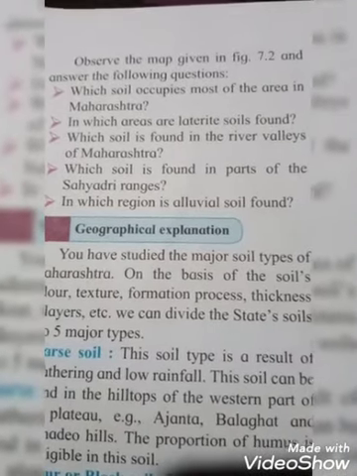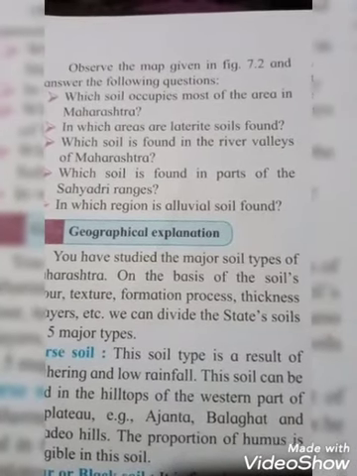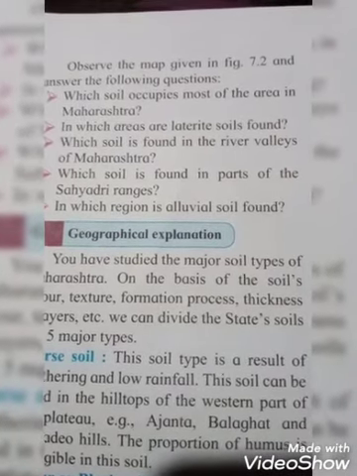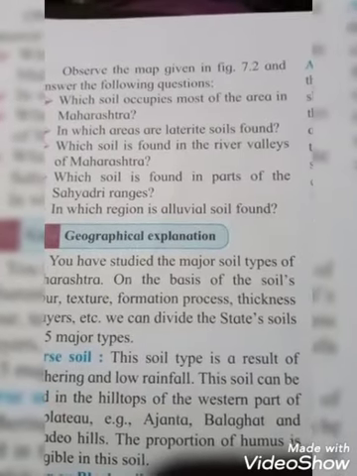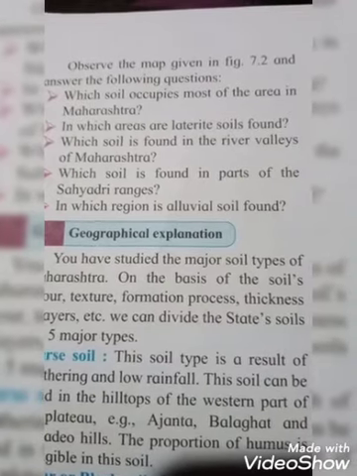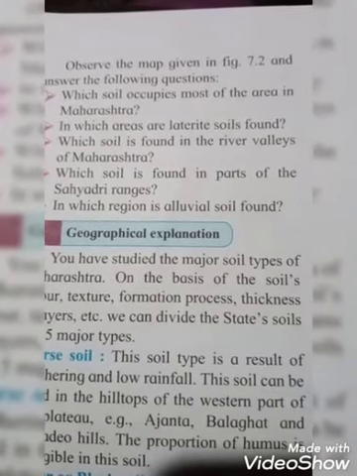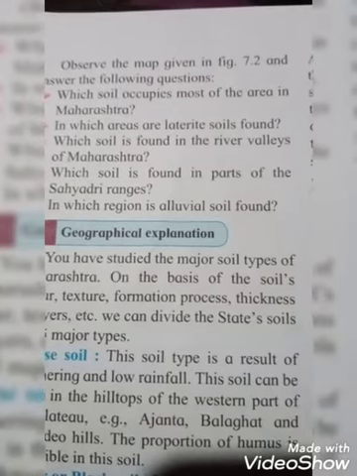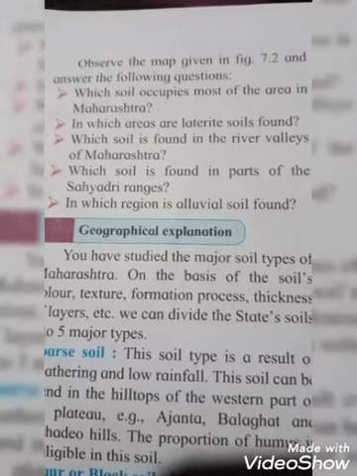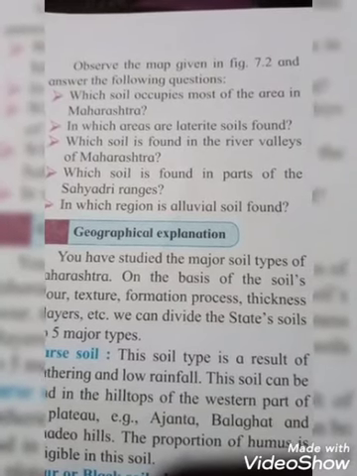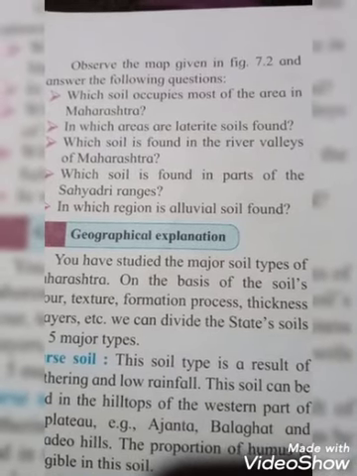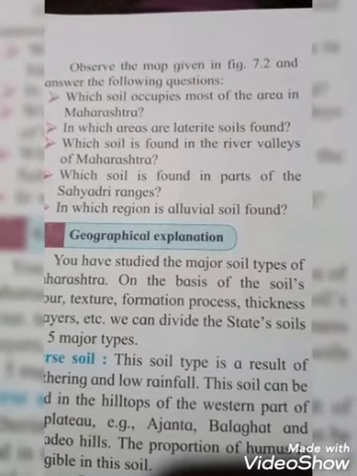Okay students, first question: which soil occupies most of the area in Maharashtra? So see students, that is regular soil or black soil, which occupies most of the area in Maharashtra. Next one is, in which areas is laterite soil found? Students, laterite soil is found in the coastal belt of Konkan to the west of Sahyadris and in the east of Vidarbha. Okay students. Next one is, which soil is found in the river valleys of Maharashtra? So see students, we can say regular black soil is found in the river valleys of Maharashtra.